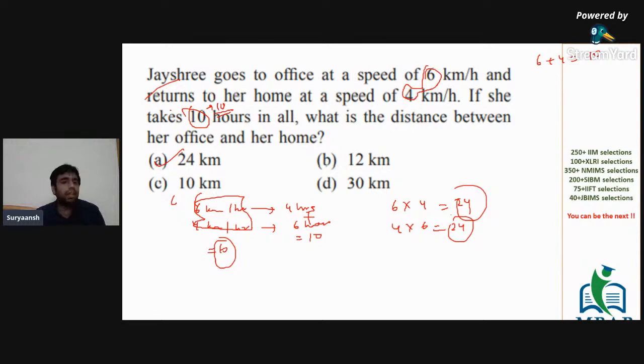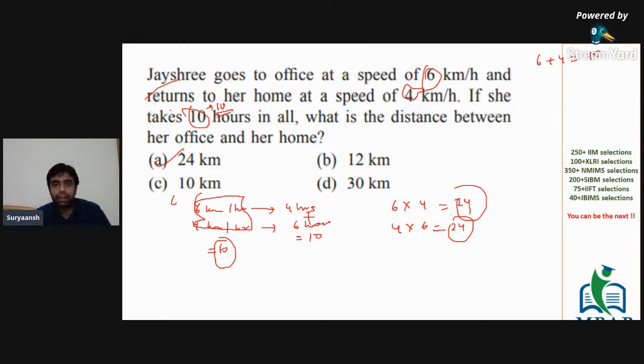Whenever such questions come, where two speeds are given and the total time is either equal to the sum of the speeds or some multiple of it, the ratio of the times is just inverted.